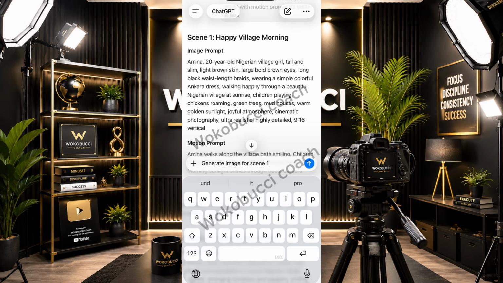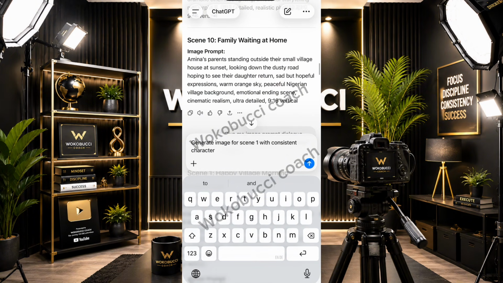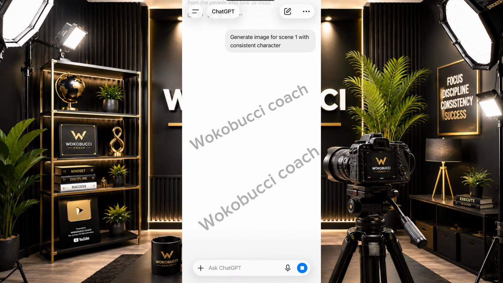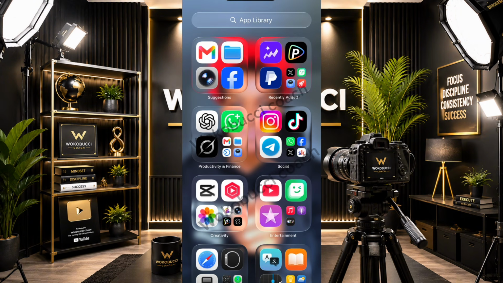Generate image for scene 1 with consistent character. You do not forget that, because you want your characters to stay consistent. Okay, so we have this. All right, now it will generate that image for us. When you're done, you say generate image for scene 2, generate image for scene 3, until you're done with all the images. So I'll be generating that. That will be generating. So let's go to the video tool now.